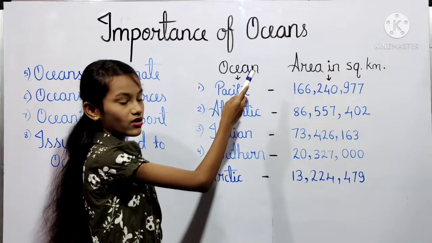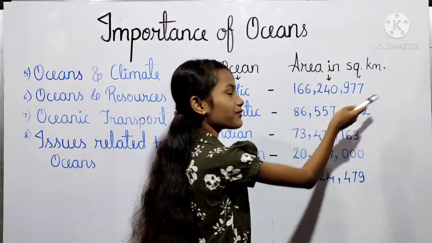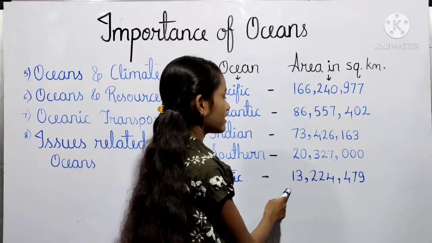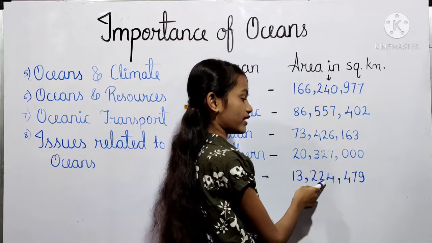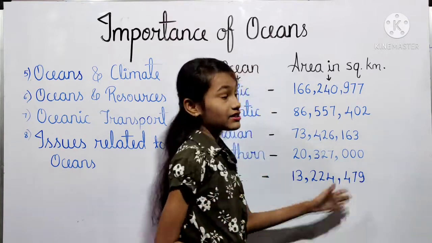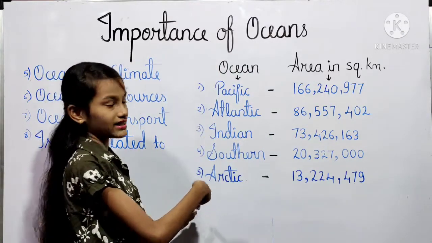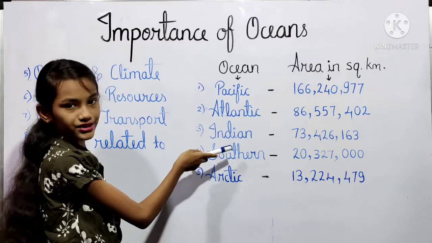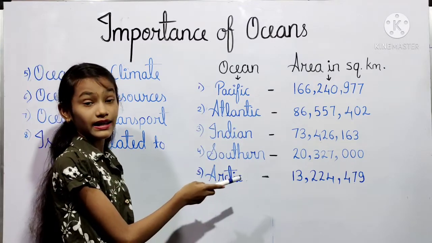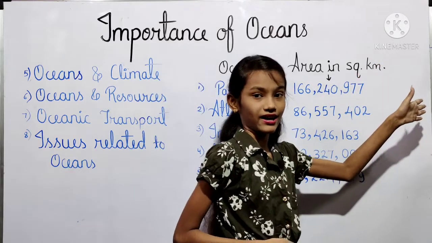The next ocean is the Arctic Ocean and its area in square kilometers is 1 crore 32 lakh 24,479. So these are the names of the oceans. These are the 5 oceans: the Pacific Ocean, Atlantic Ocean, Indian Ocean, Southern Ocean and Arctic Ocean. And here we have seen their area in square kilometers.